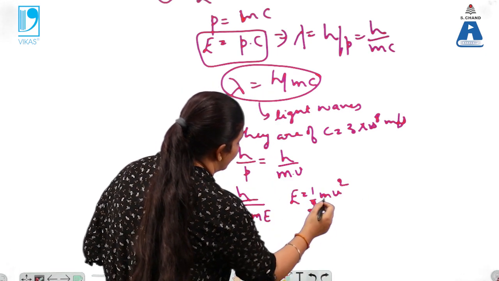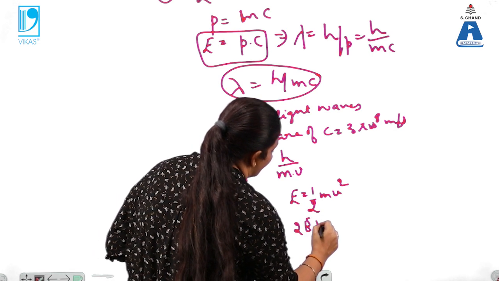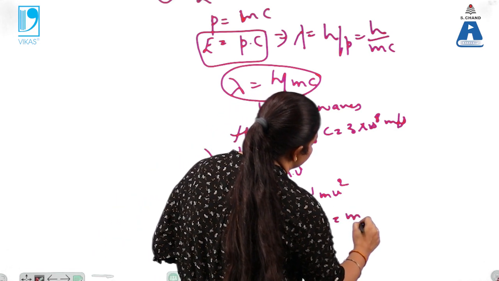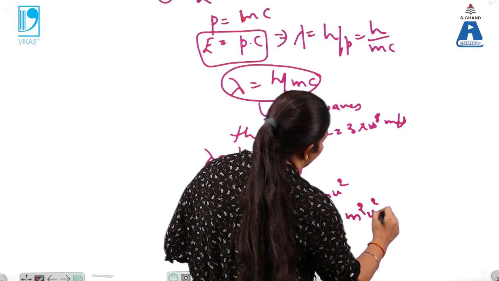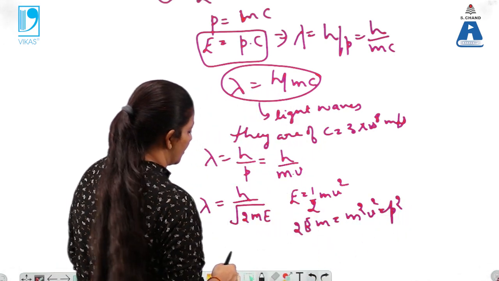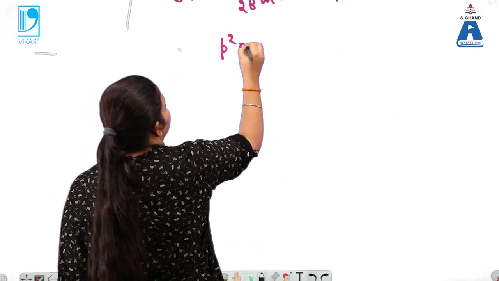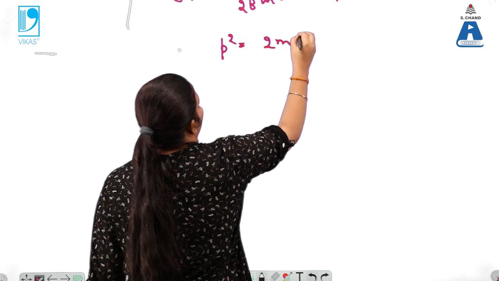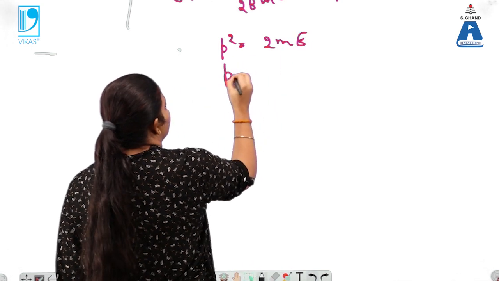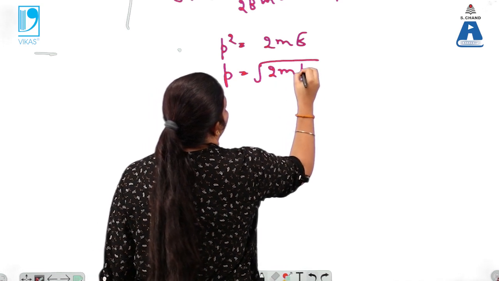So 2E into m can be written as m square V square, which is P square. So P square equals 2m into E, and P can be written as under root of 2m into E.